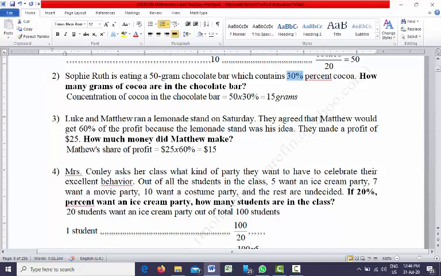They made a profit of $25. How much money did Matthew make? That means how much profit Matthew will get. We know Matthew's share of the profit is 60%, so out of $25 he will get 60%, which is $15.